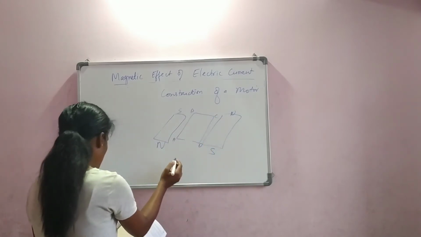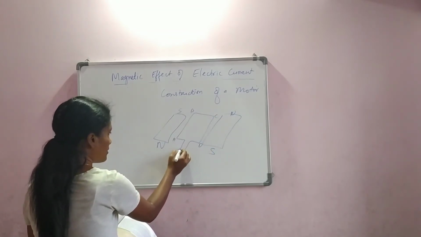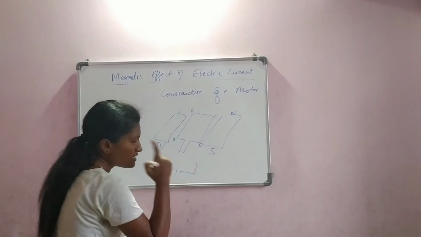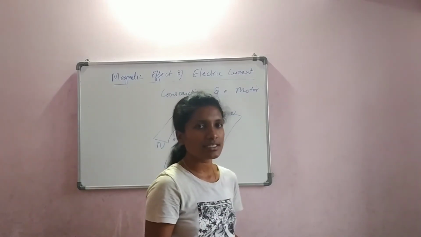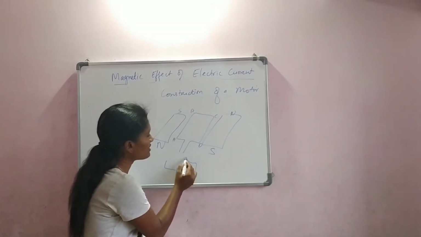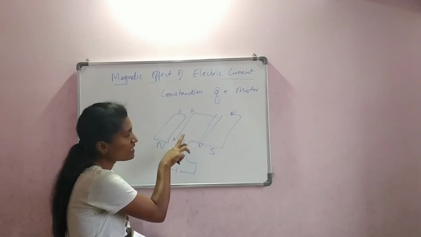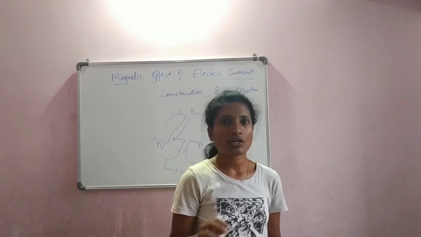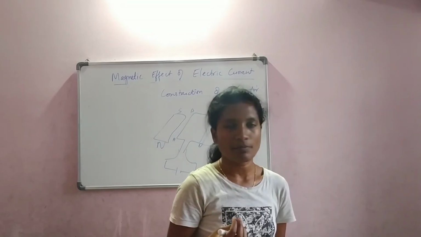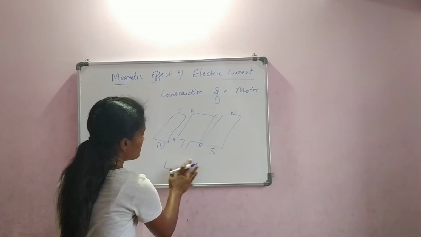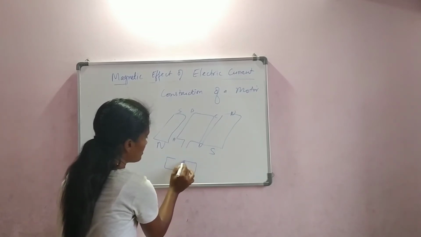And now the coils are connected to a battery. Before it is connected to a battery, please just imagine and see. I have told the coil will be rotating, and if I connect the wires directly like this, once the coil is rotating, the wires will get twisted. So that should not happen, because of the twisting, the supply of electricity may stop. So to avoid that, we are making a slight change here.